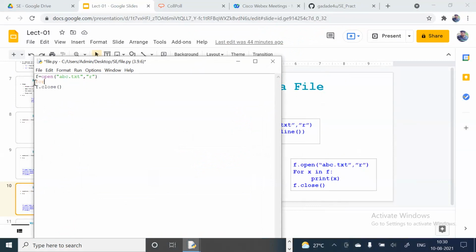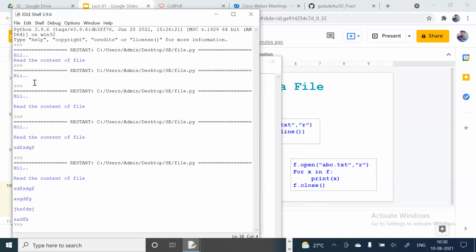So you can use one for loop, and you might know we need to keep a colon here so that the loop will start, and print x, right? With this saved, if you run this one, you can see the entire file is displayed.